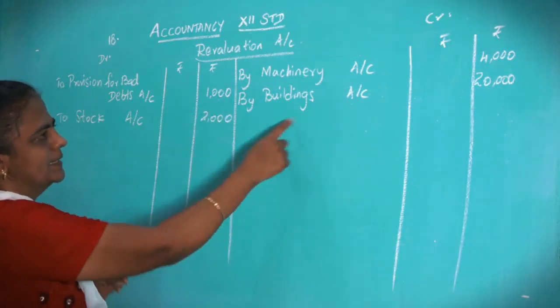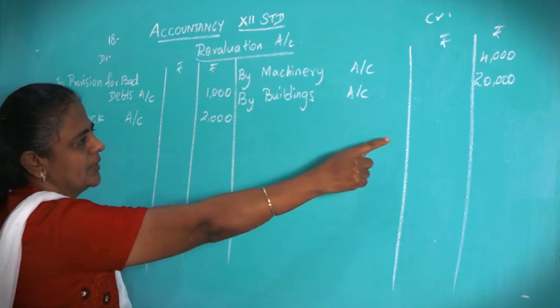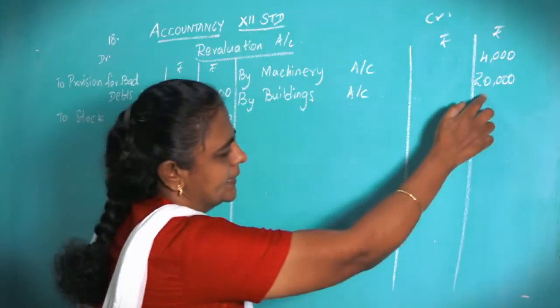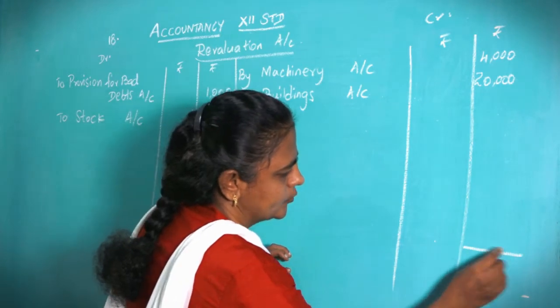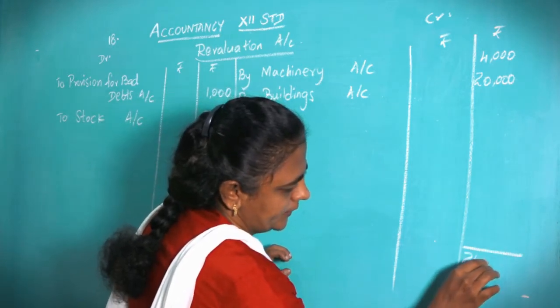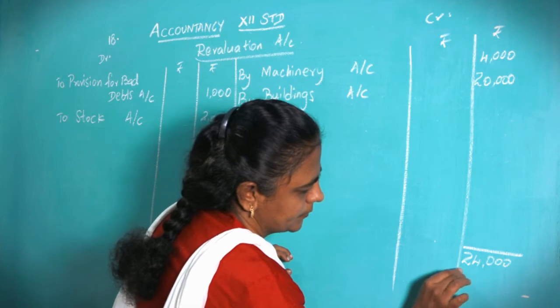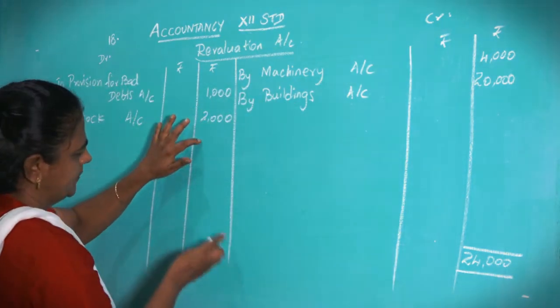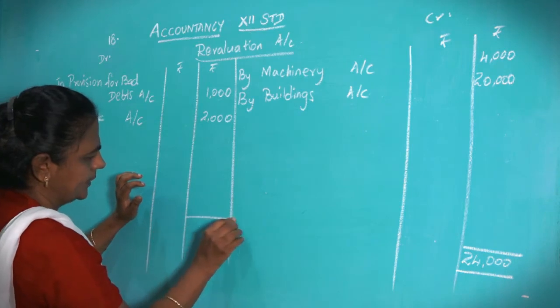Okay. Now which side is greater? Credit side is greater, because here it is 24,000, here it is only 3,000. So credit side is greater means it is profit. So put the total 24,000. Okay, 24,000 subtract this 3,000.